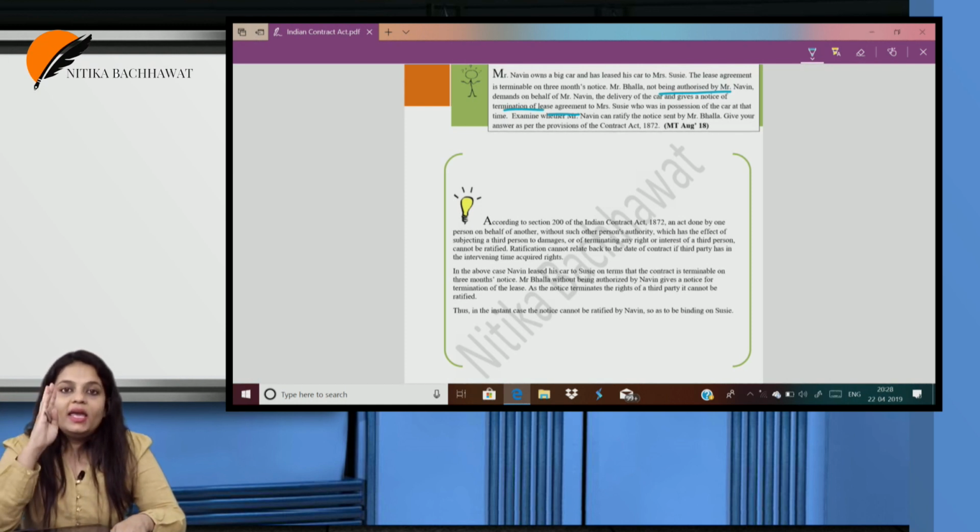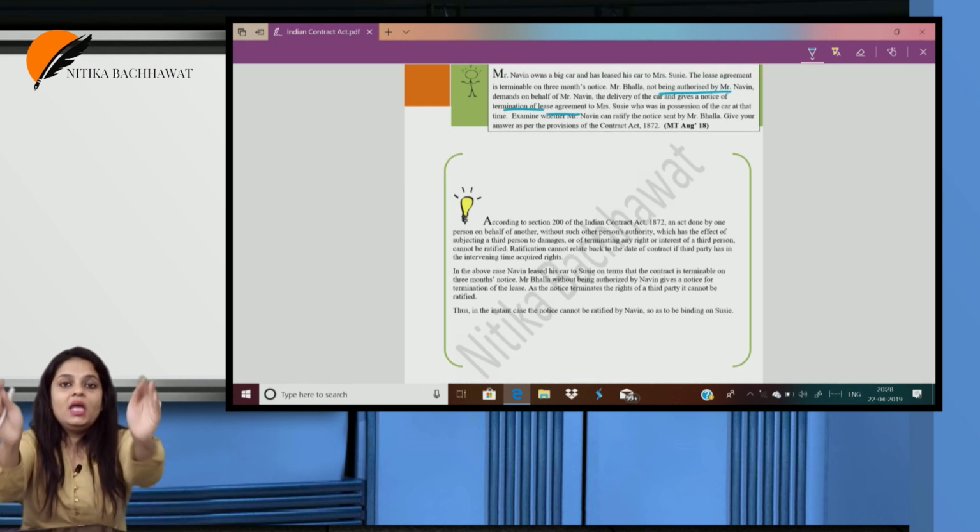Okay. Agency by ratification can be created, but the act clearly states that a principal cannot ratify the act of an agent which results in the third party suffering a loss or in the termination of any rights of the third party.